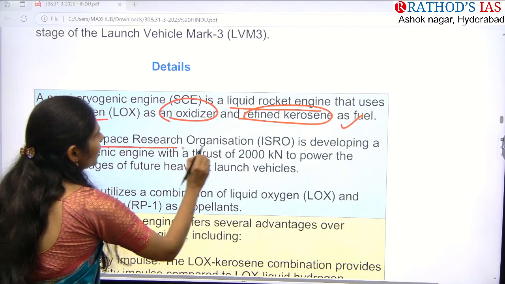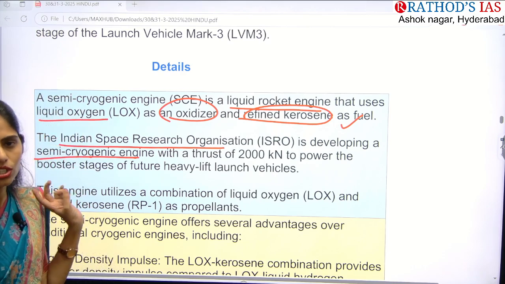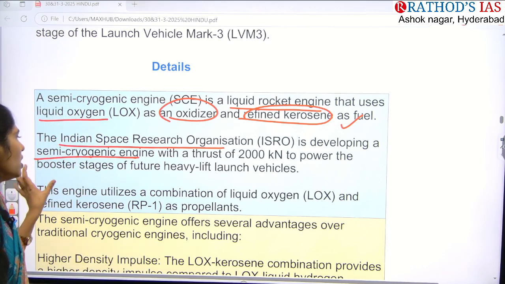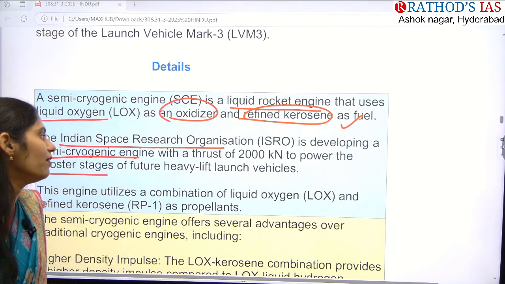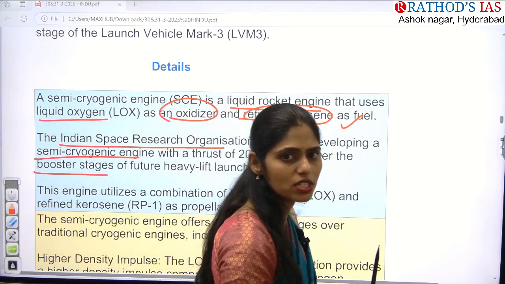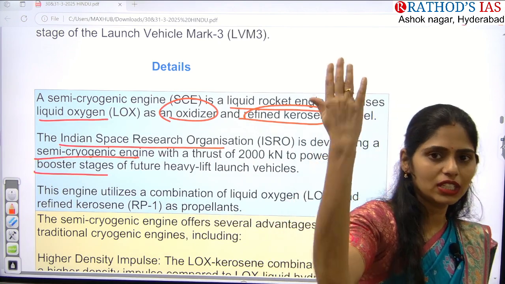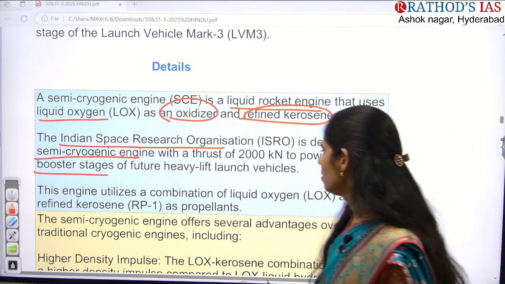ISRO is developing a semi-cryogenic engine with a thrust of 2000 kilonewtons that will be helpful for booster stages of future heavy lift launch vehicles. That means if you want to carry more payloads and keep them in high Earth orbits, we need this technology for sure.